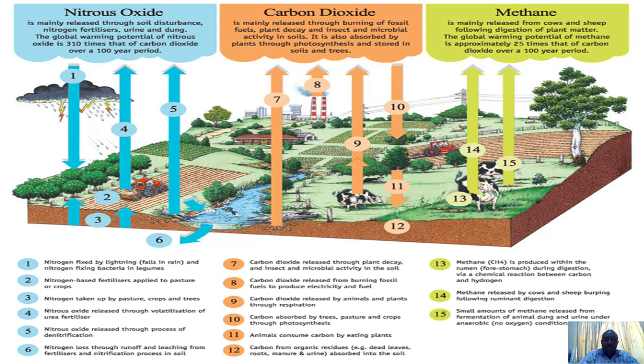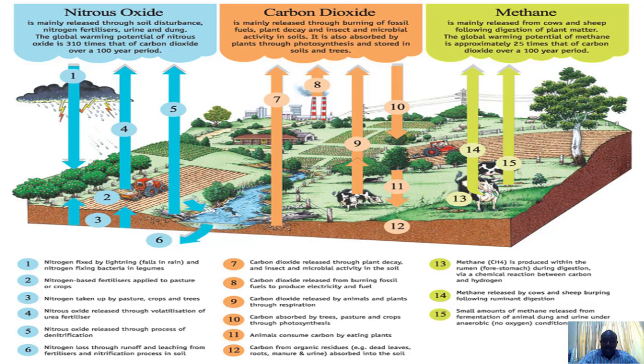What about carbon dioxide? Carbon dioxide is released in various ways: through plant decay and microbial activity, and through the burning of fossil fuels. When you burn fuels, carbon dioxide is released. It is also released by animals and plants through respiration. Then how does carbon get removed from the atmosphere? It's absorbed by trees, pasture, and crops through photosynthesis. Then the animals also consume the carbon by eating the plants.